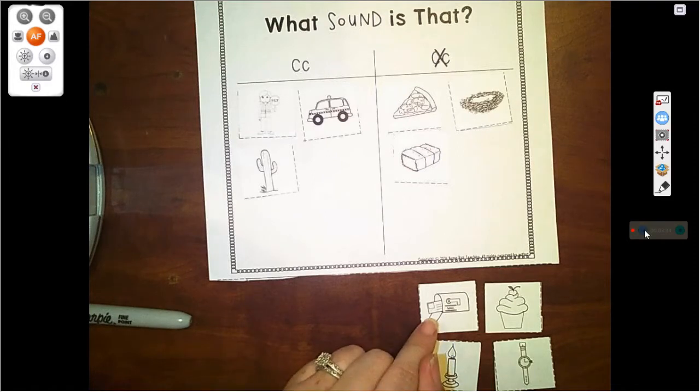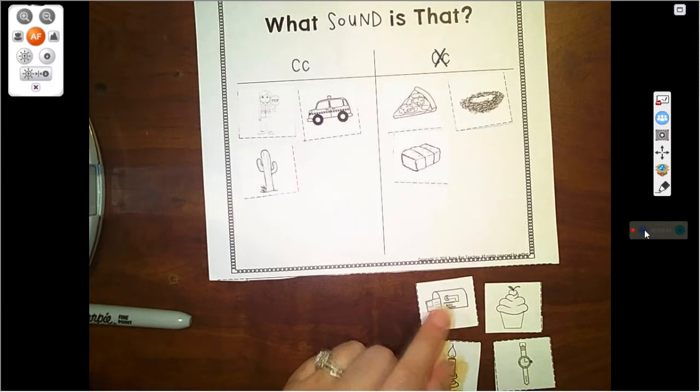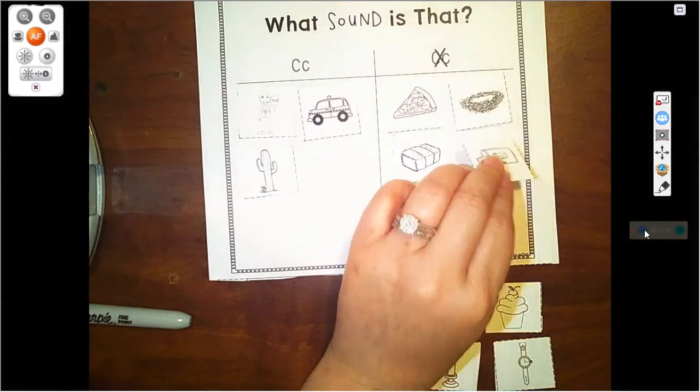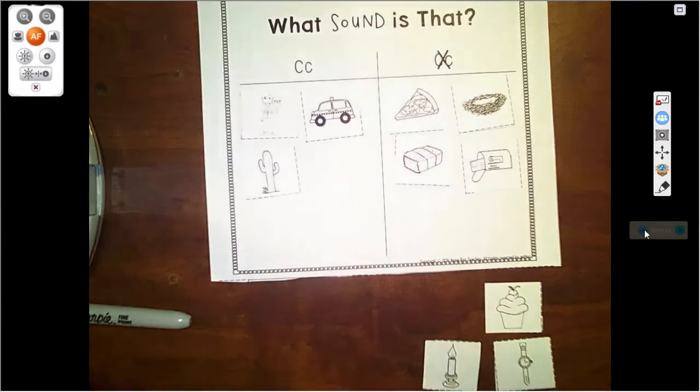What is this a picture of? It is a mailbox. Mailbox. Does mailbox begin with the K sound? No, it doesn't, so it is not a C sound. What is this a picture of? It is a candle. Candle. Sometimes we use those when the electricity goes out.